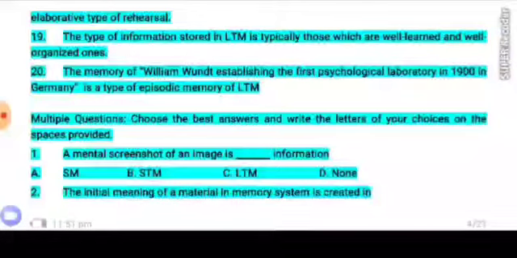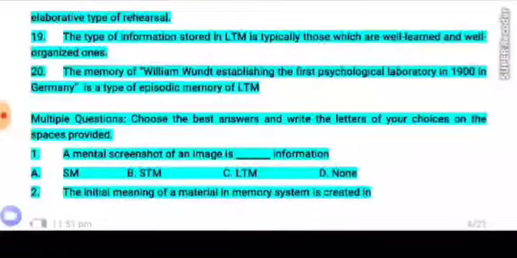The memory of William Wundt establishing the first psychological laboratory in 1900 in Germany is a type of episodic memory of long-term memory.